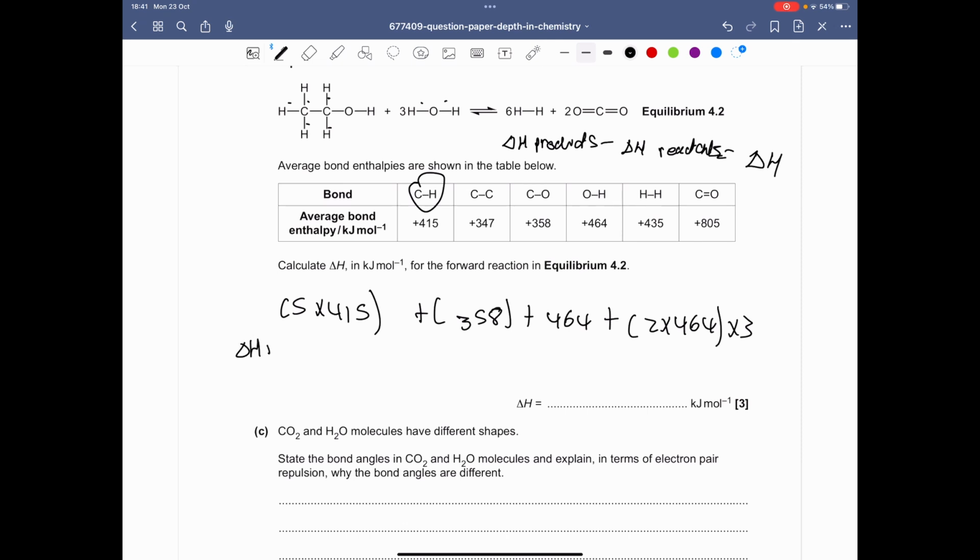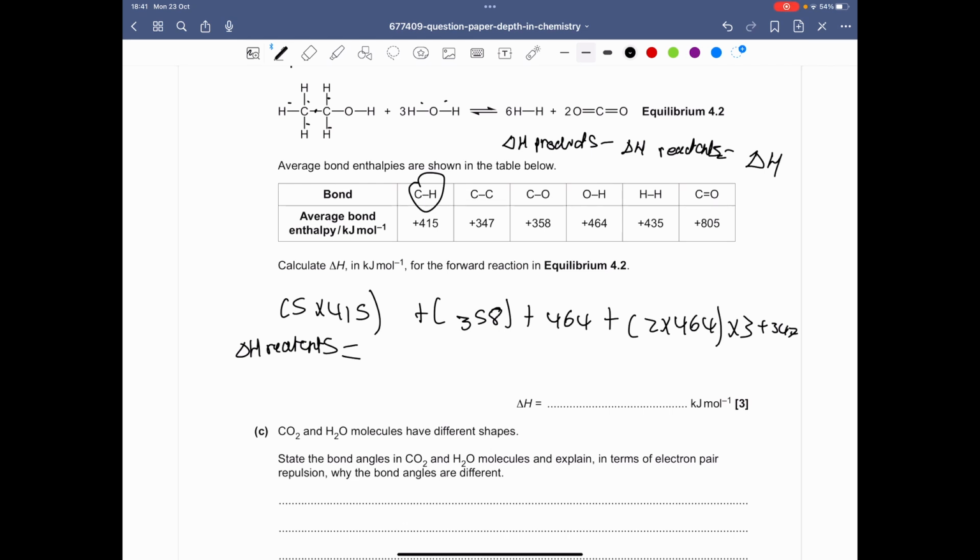So overall, the enthalpy change of reactants, if I put that in my calculator, will give us 5 multiplied by 415 plus... I also forgot the carbon-to-carbon bond as well, so that should be plus 347. So 5 multiplied by 415 plus 347 plus 358 plus... since we have 2 of those bonds there, we can multiply that by 3 as well.